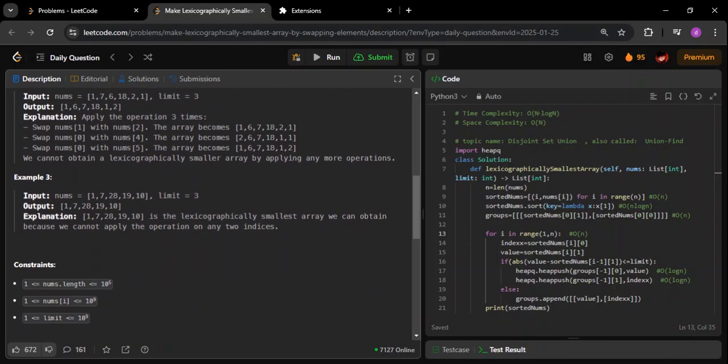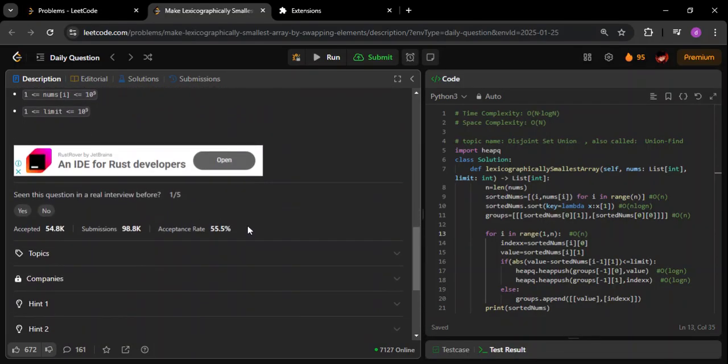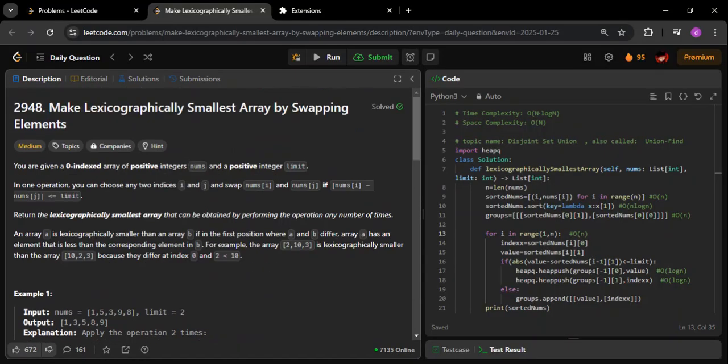If you want to see the complexity, see this part. The acceptance rate is only around 55%. This acceptance rate in LeetCode is considered a very good level. Even hard questions sometimes have this much acceptance rate, so you can consider it a hard level question. The concept is easy, and the test cases are slightly easier, but this can be considered a slightly harder level question.